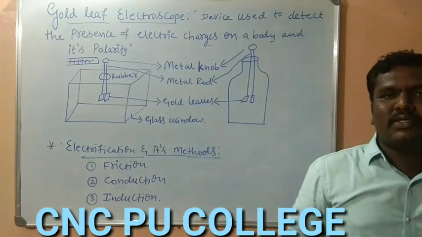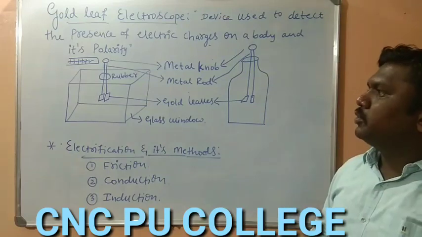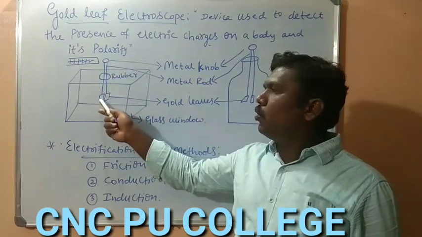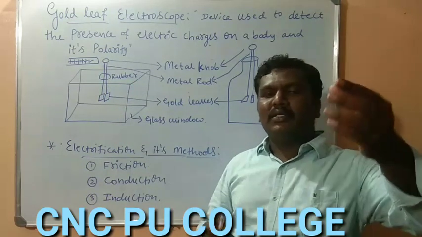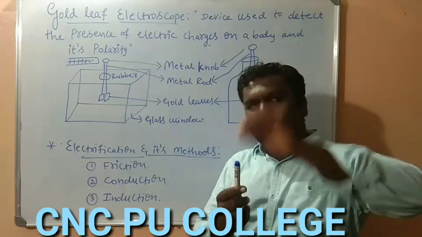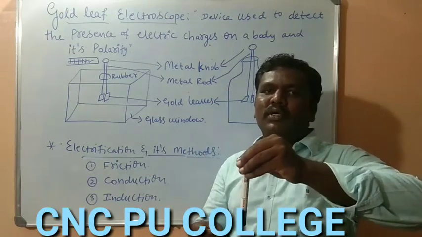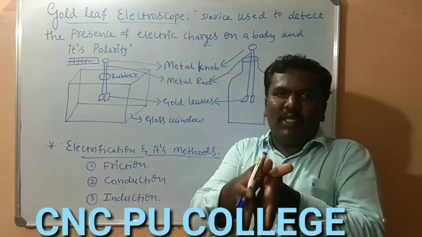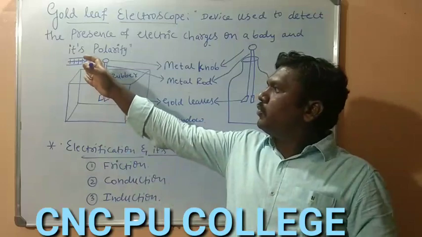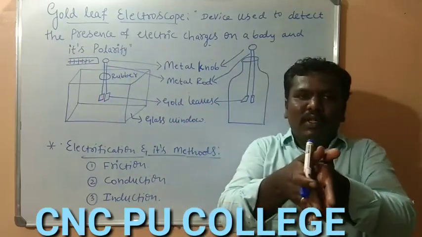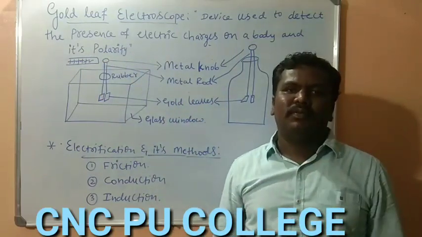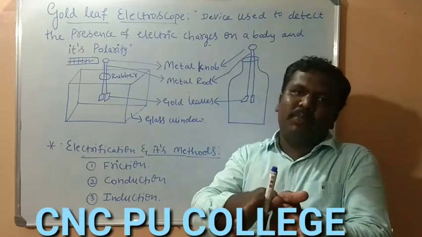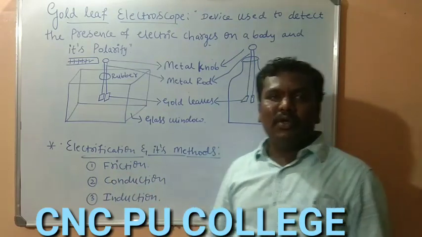Already we know that metals allow the charges to pass through them. So whatever charge we have on the rod will be carried to the gold leaves. As soon as the charged body touches the metallic knob, charges flow through the metallic rod and reach the gold leaves. So now the two gold leaves acquire the same charge as the rod, so they will start to repel each other. If the body is charged, the gold leaves will repel, because we already know Coulomb's law, like charges will repel.